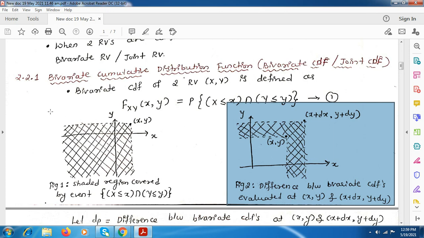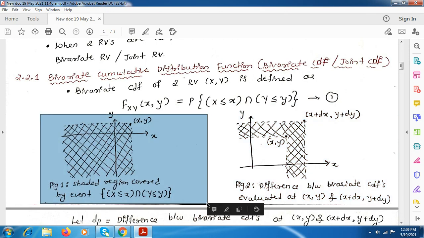So just take down this graph also. First, we have this probability value wherein X is less than or equal to this x value and Y is less than or equal to the y value. Here this is the area covered and this is the x comma y point. From this point, it will cover all the area till minus infinity, on both sides.